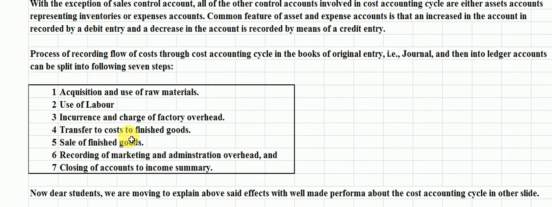Fourth is the transfer of cost to finished goods. Fifth is the sales of finished goods. Sixth is recording of marketing and administration overhead, and seventh is closing of accounts to income summary.